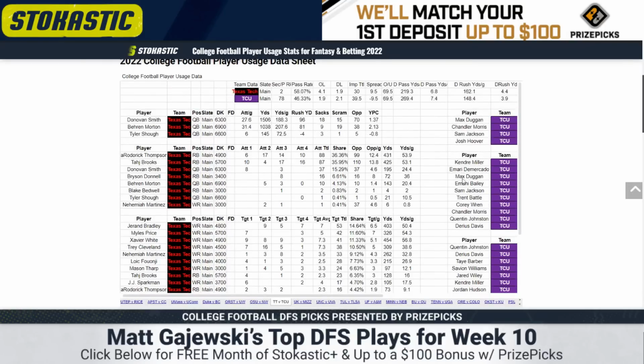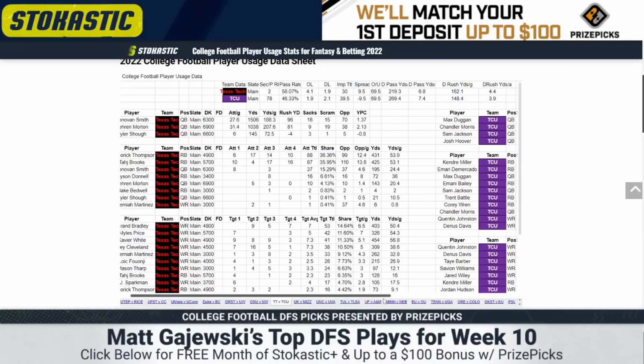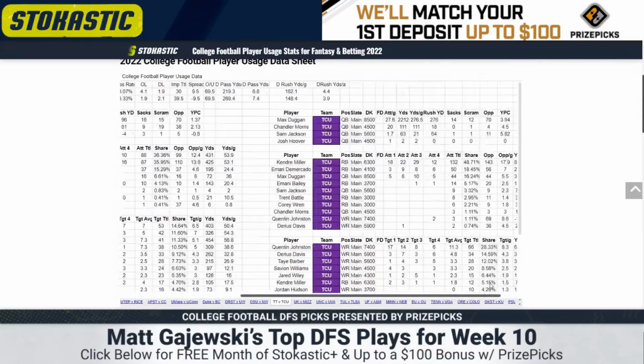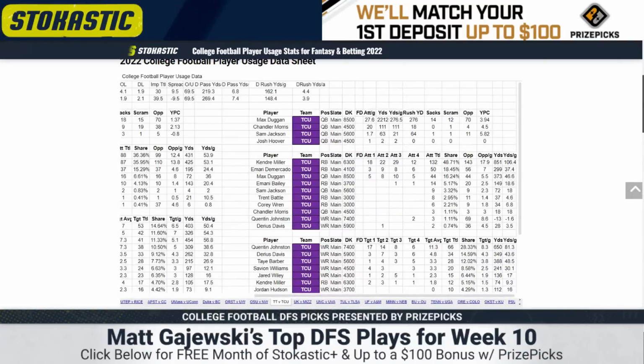TCU, 78th in pace, 46% pass rate. They'll play faster than this. Sonny Dykes is consistently in the top 20 in pace. Just depends on matchup. And they've got a team on the other side that likes to get into track meets. Duggan's been awesome. At this point of the year, it's laughable that they ever started Chandler Morris over him, but